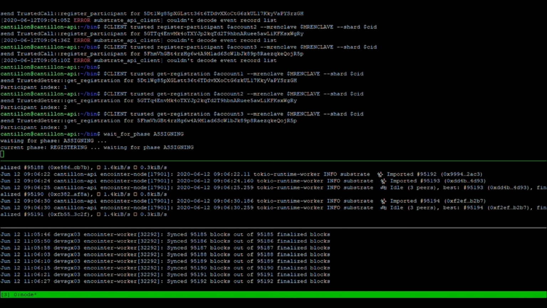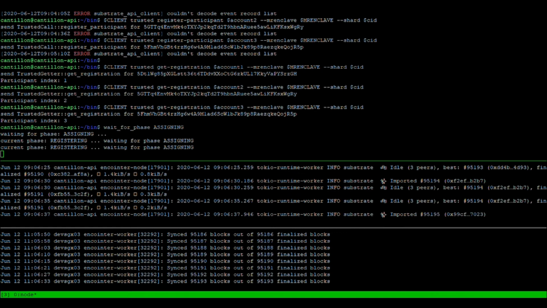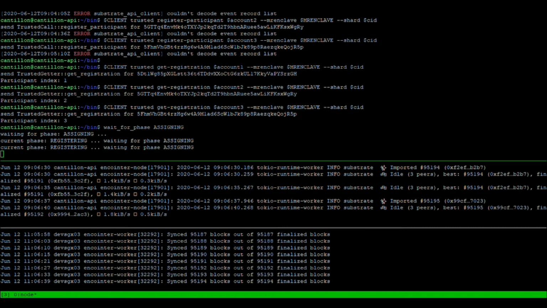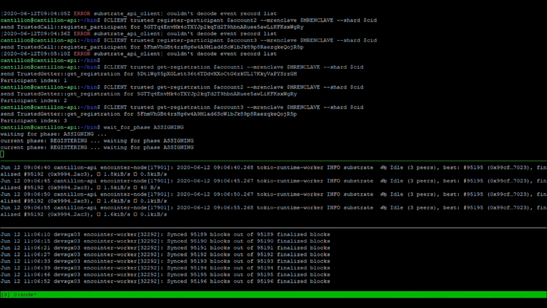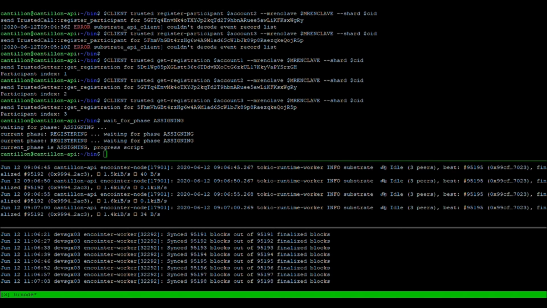Now we need to wait for the next phase. For testnet Cantillon, the entire ceremony cycle is 3 days. We will now accelerate that process by sending a root call to the chain to move to the next phase. And so the next phase will be assigning.